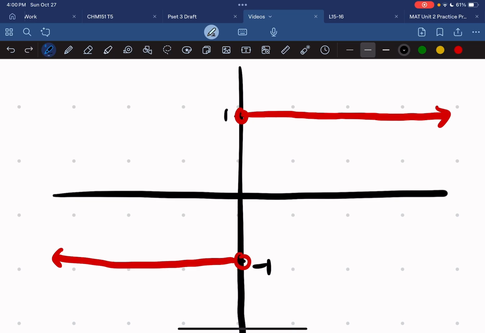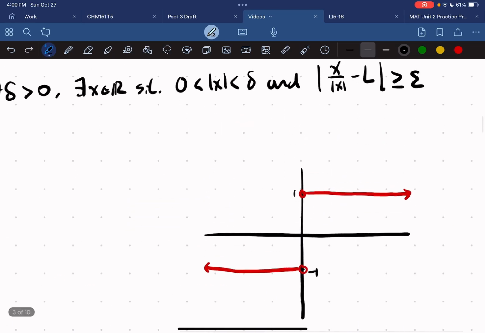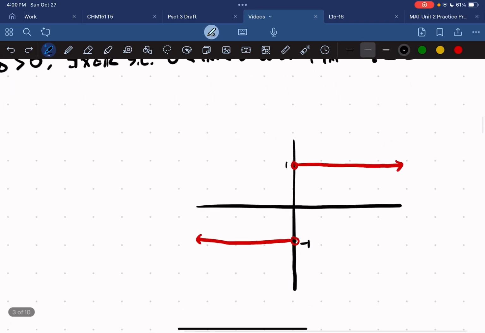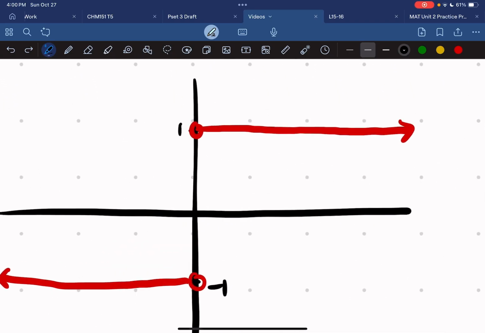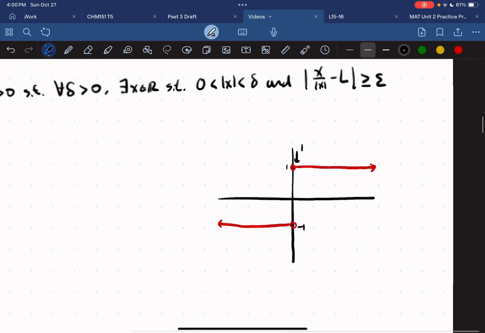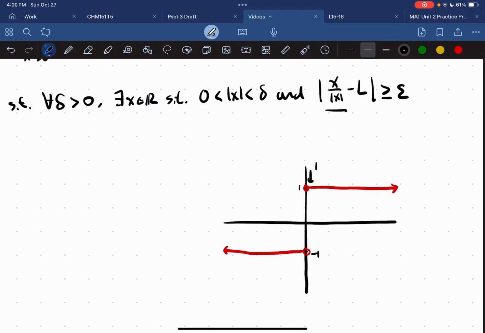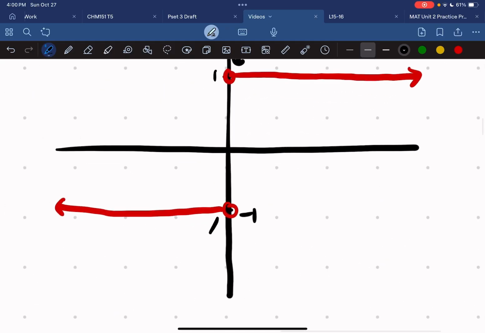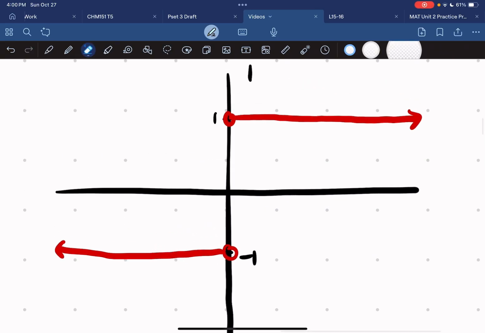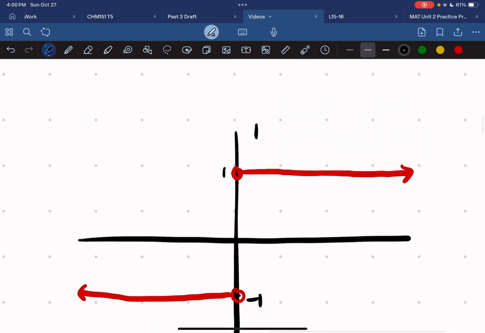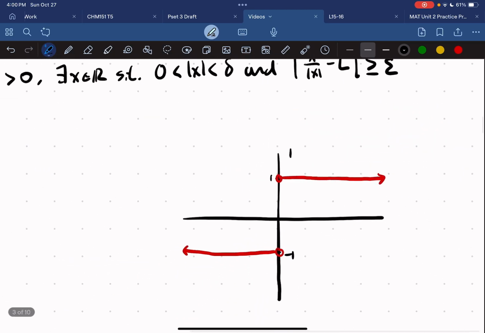Since delta has to be positive, that means we can have either 1 as our value of the function, x over absolute value of x, or we can have negative 1. Because even as you infinitely approach 0, you can still choose either the positive side or the negative side.